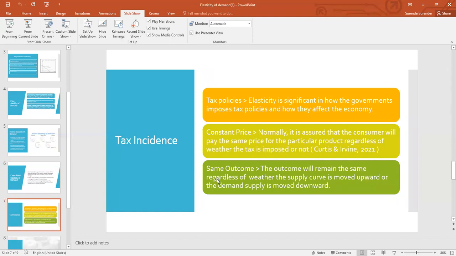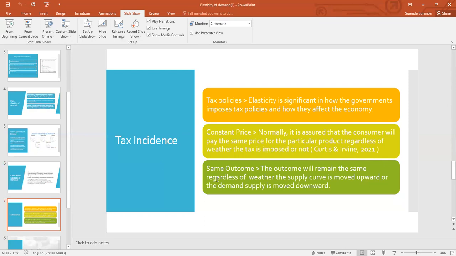Now talking about tax incidence. Elasticity is significant in how the government imposes tax policies and how they affect the economy. The decisions of the government are taken for the benefit of government revenue, but they also target the benefit of the entrepreneurs or businessmen.